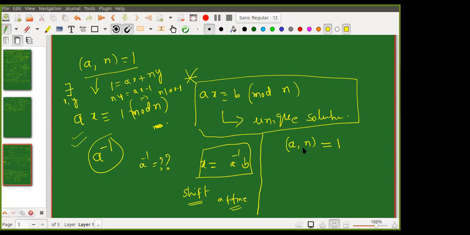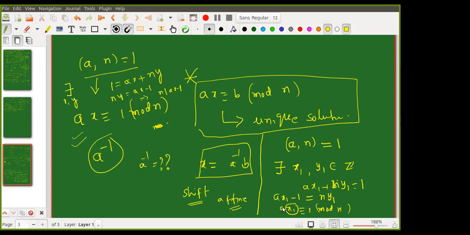So, okay, a, n with GCD 1. By Bézout's identity, there exist some x1, y1 belonging to Z such that a x1 plus n y1 is equal to 1, right? That means a x1 minus 1 is equal to n y1. That means that a x1 is congruent to 1 mod n. These are all the same, right? n divides a x1 minus 1, a x1 is congruent to 1 mod n. So this x1 is the inverse of a. So Bézout's identity is helping you to find the inverse.